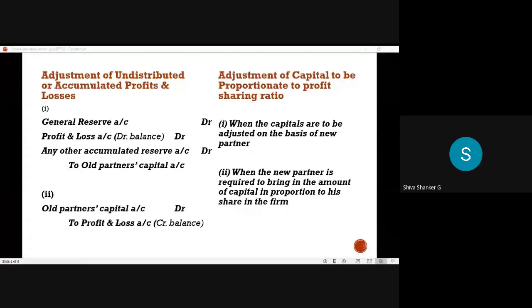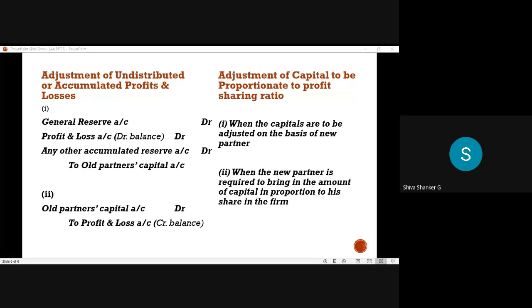So up to the admission of a partner, whatever profit is there, whatever profit is undistributed, that means not distributed to old partners, immediately we have to distribute the amount. For that, what entries will come? Generally, how do they give undistributed profits in the question? They mention it on the balance sheet liability side like this: general reserve. General reserve is nothing but undistributed profit and loss only. Profit and loss account balance. Which balance?